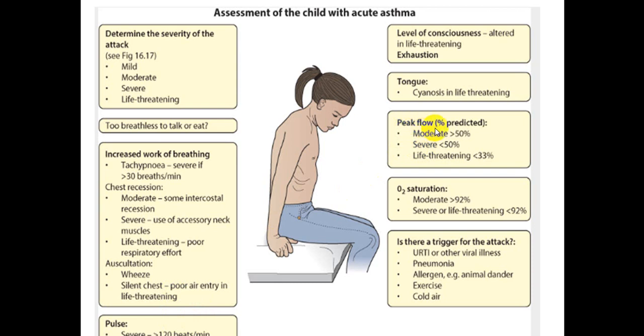If we use a peak flow meter, we'll see moderate is more than 50% of predicted, severe less than 50%, life-threatening less than 33% of predicted. Oxygen saturation: moderate is more than 92, severe and life-threatening less than 92 or maybe 90.